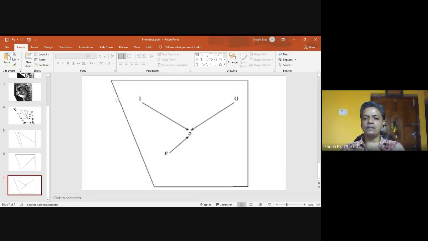That means the tongue moves from the front unrounded vowel above half open position to the central unrounded vowel position between half close and half open to produce the sound EA. In the second case, see how the tongue is moving. First, the tongue has taken this position.